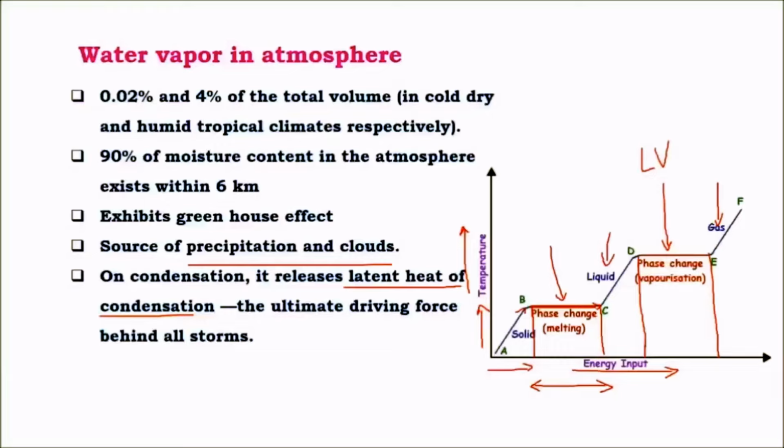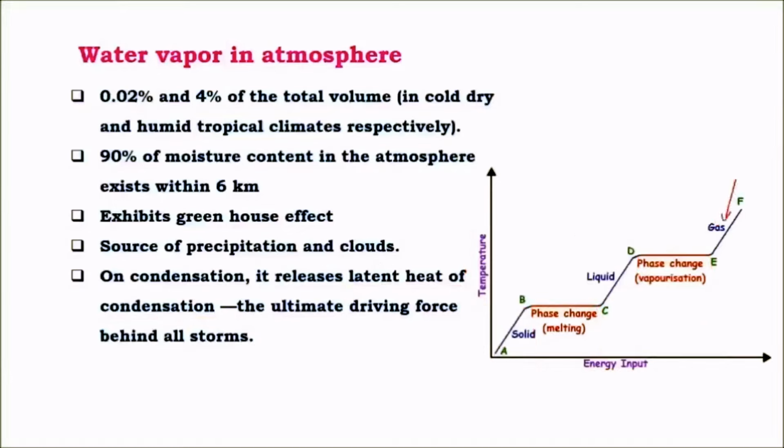When the reverse process happens, that is when gas gets condensed into a liquid, the same amount of energy is released into the atmosphere, and this energy is called latent heat of condensation. So this energy which is supplied by latent heat of condensation is the driving force behind all storms and other cyclonic features.